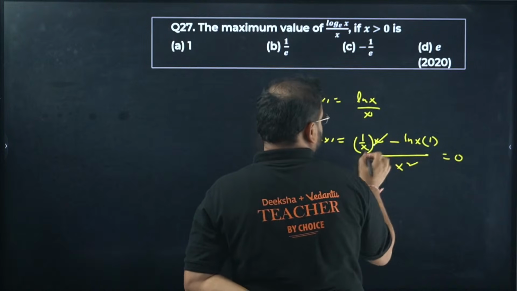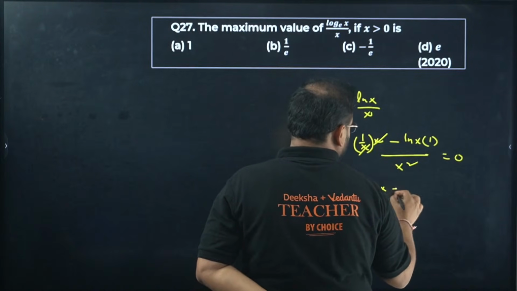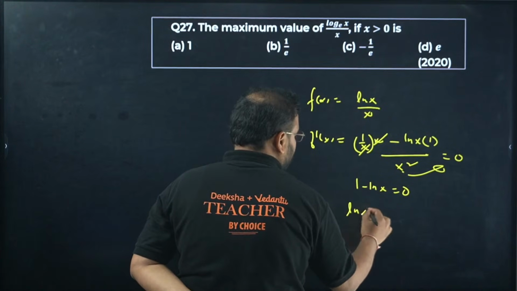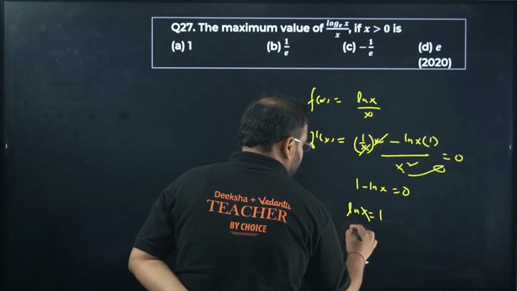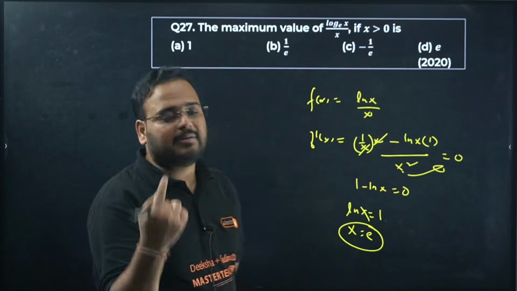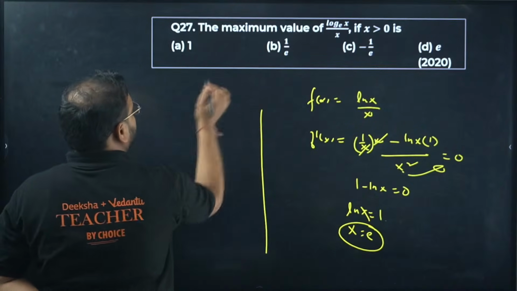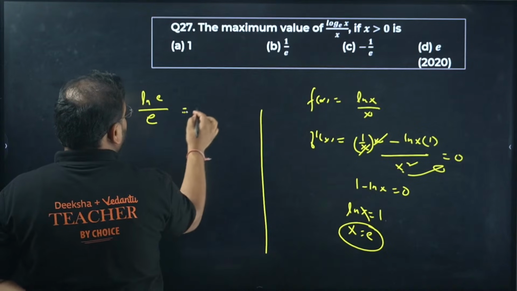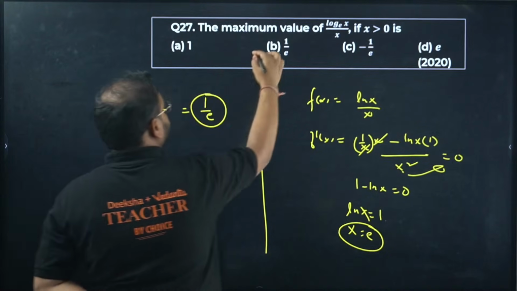We get here, this is cancelled. So 1 minus ln x will be equal to 0. Putting this over here will not make any change. Just ln x will be 1. It means x value is e. And if you have only one critical point, it means does not matter. Put it back in the function. You get ln of e upon e. Answer is 1 upon e.